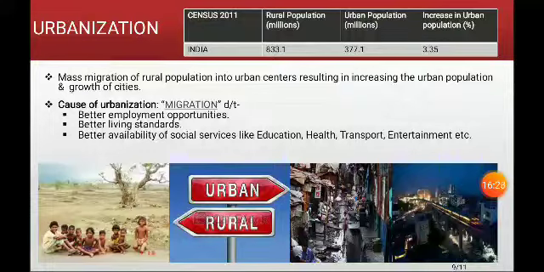The next is what we call urbanization. According to 2011 census data, India's rural population was 833.1 million and the urban population was 377.1 million, nearly a 3.35% increase in the urban population. And what are the causes of this urbanization? Why is the migration happening? Because of better employment opportunities, better living standards, and better availability of social services like education, health, transport, entertainment, etc.